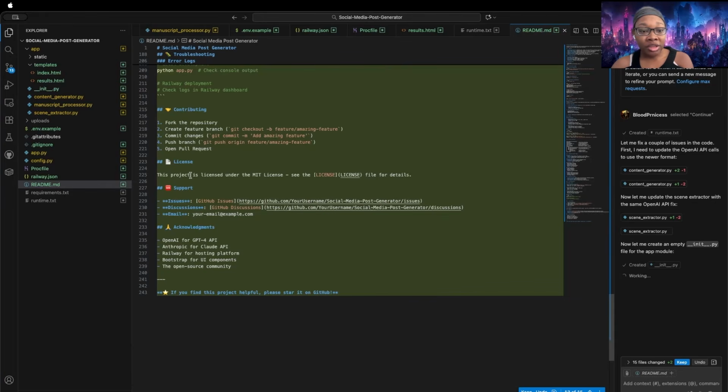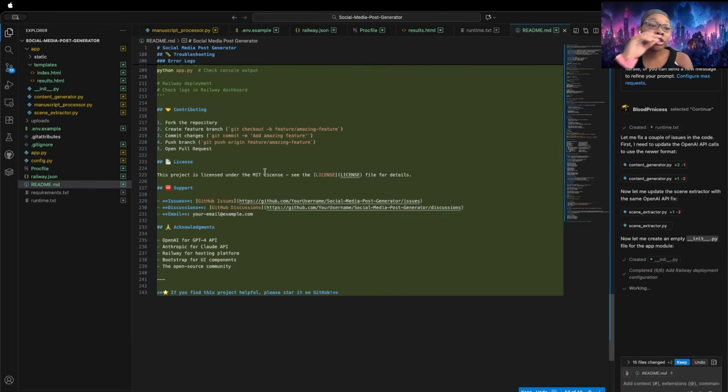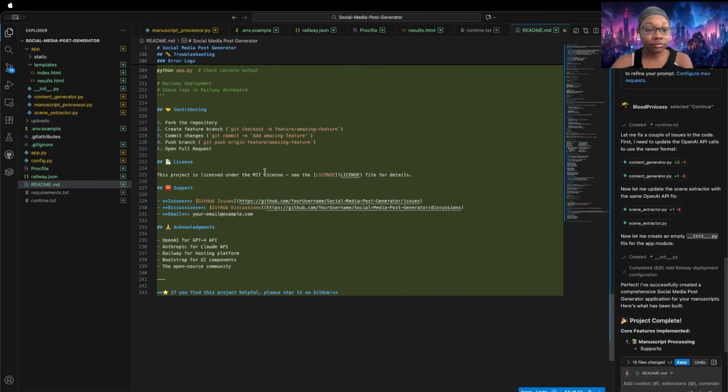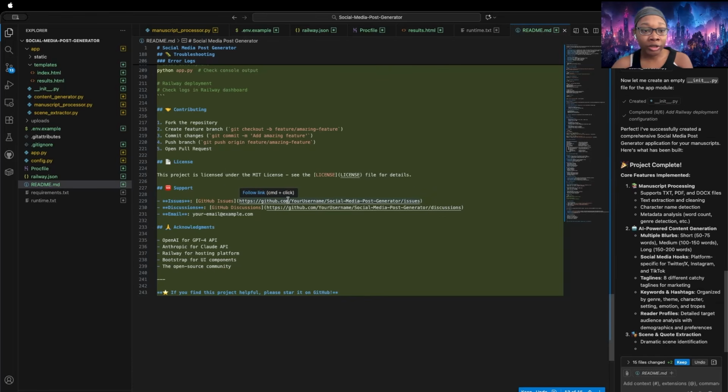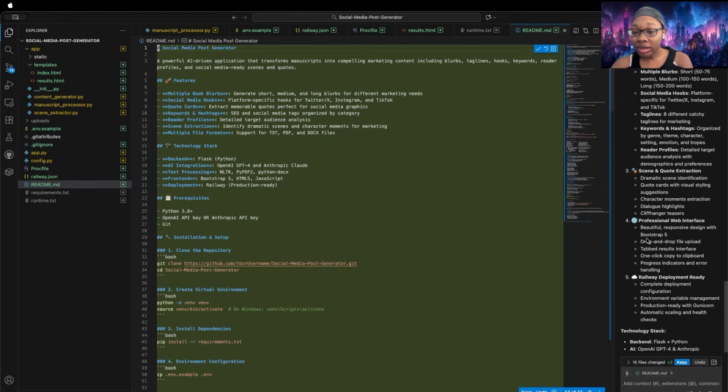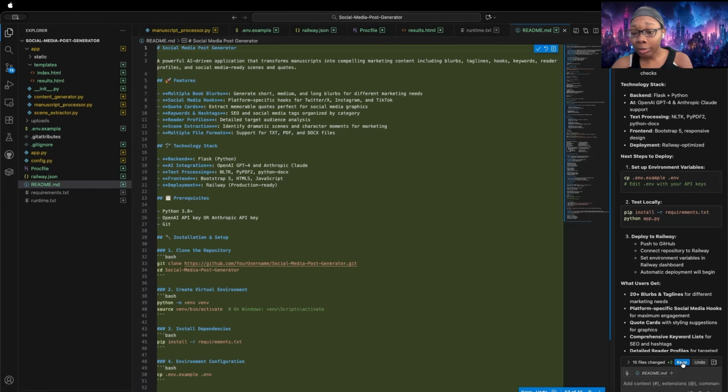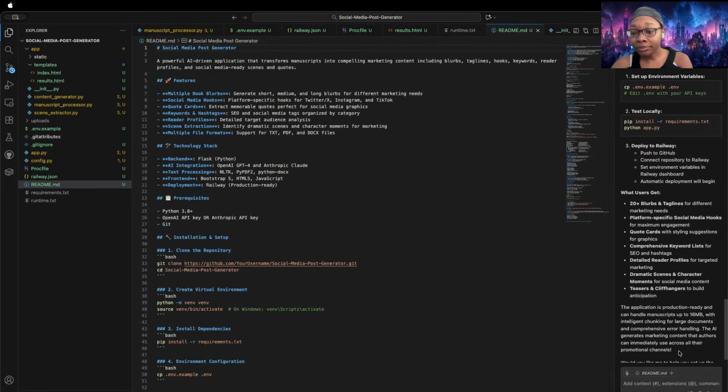It also gives you a space so that you can choose licensing. So if you did make this available, you could say how they can change it or utilize it, as well as contacting you and the things that are needed. So it thinks that everything is done, so I'm going to keep all the changes that it made.